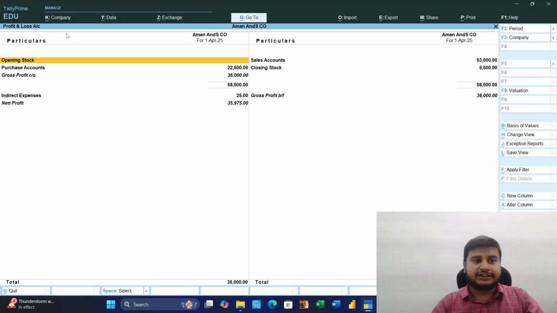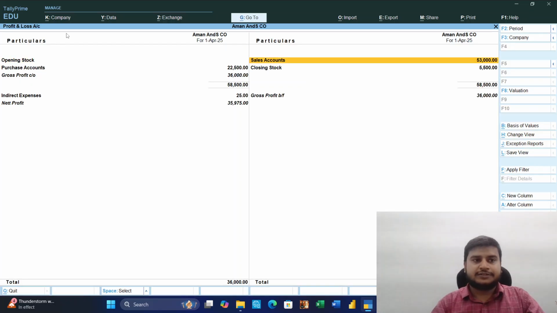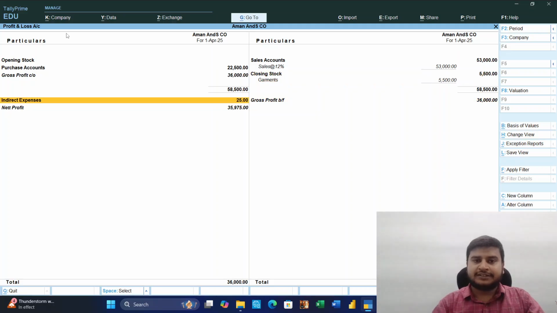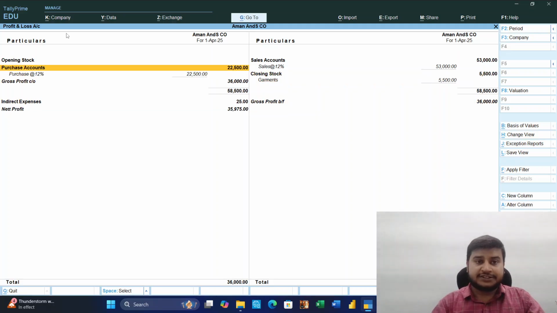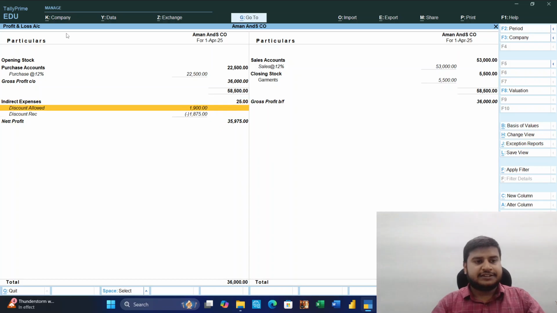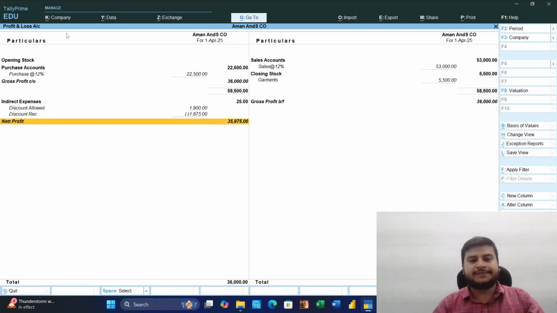Profit and loss, there it comes. Okay, sale is for 15. Okay, closing balance is 5,000 for garments. Purchase is 2,200. Gross profit is shown, and expenses set off. Actually we have allowed 1,900 and got a discount of 1,875, which means 25 rupees is a loss in profit.